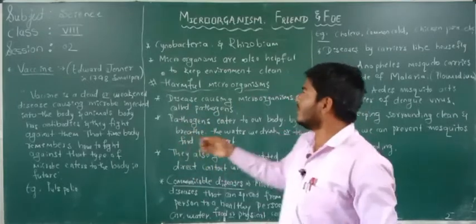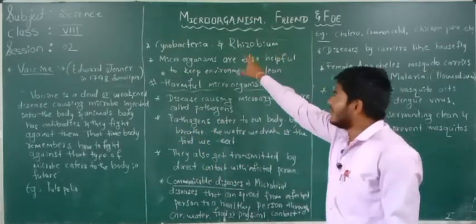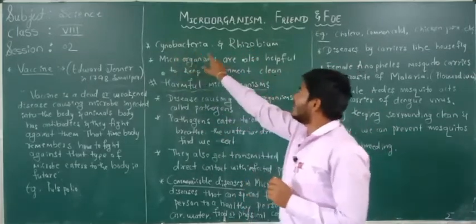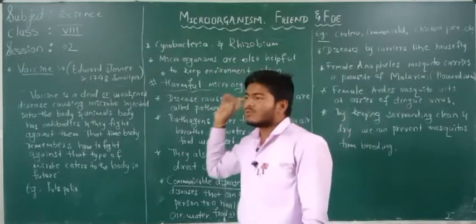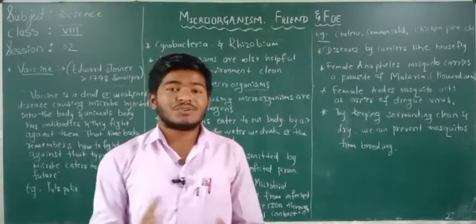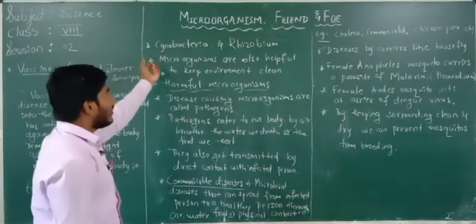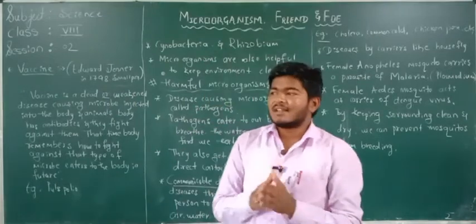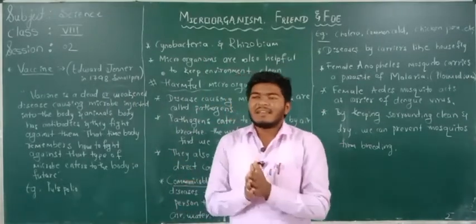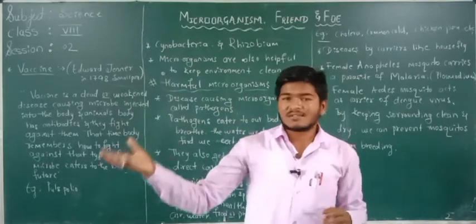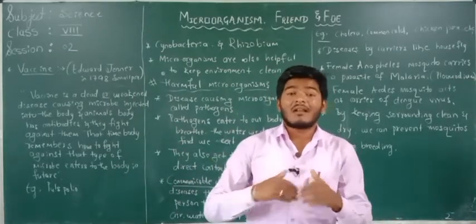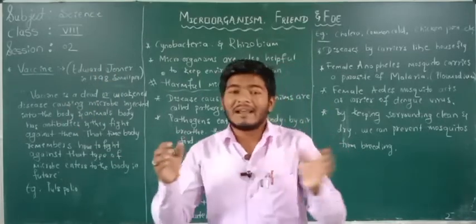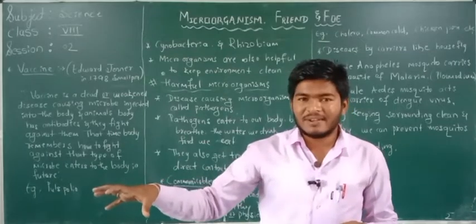Have you understood? So in the process of nitrogen fixing, cyanobacteria and rhizobium are the most important useful microorganisms. Another use is that microorganisms also keep our environment clean. How? As you know already, when any dead material falls on the soil surface, it will decay in some days. If we keep a dead organism or a dead living body on the soil surface, it will decay.